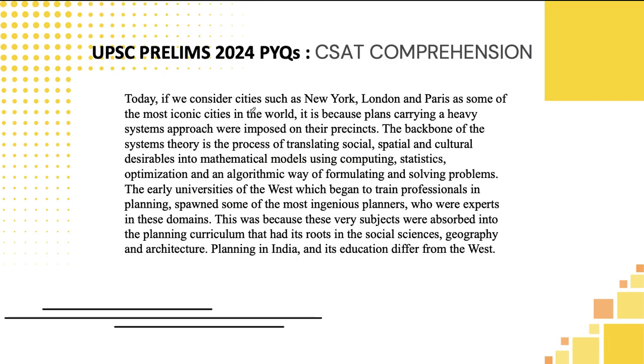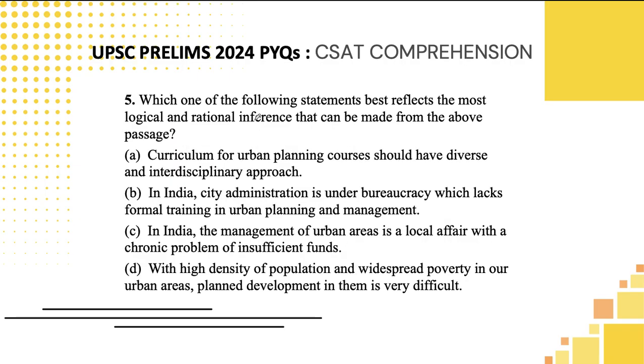Let's move to the next one, students. So this particular passage is also on urban planning. Okay, let's go to the question here. Which one of the following statements reflects the most logical and rational inferences? So first one, they are saying the curriculum for urban planning courses should have a diverse and interdisciplinary approach.